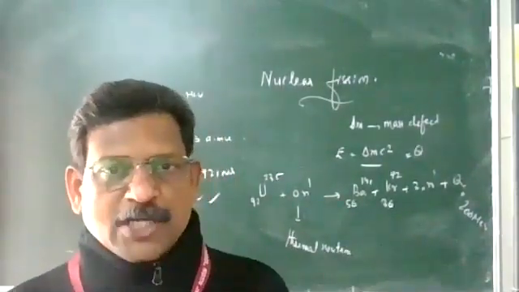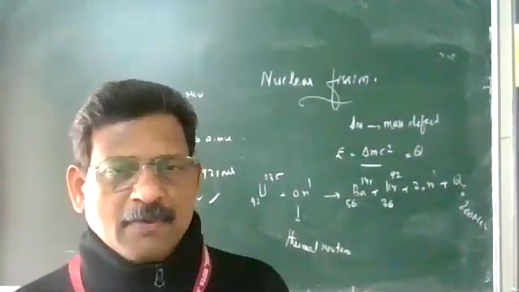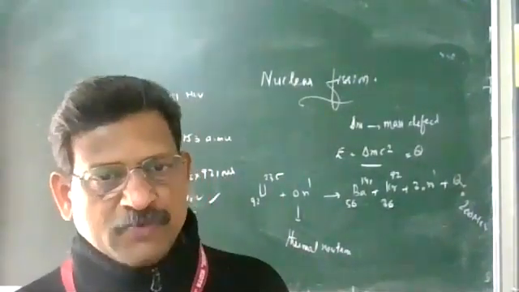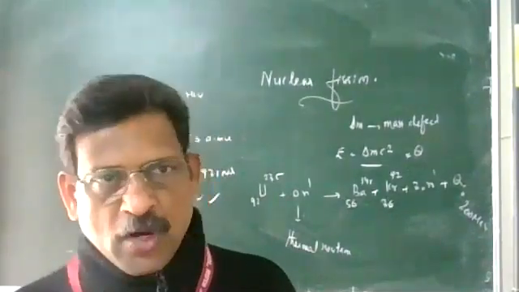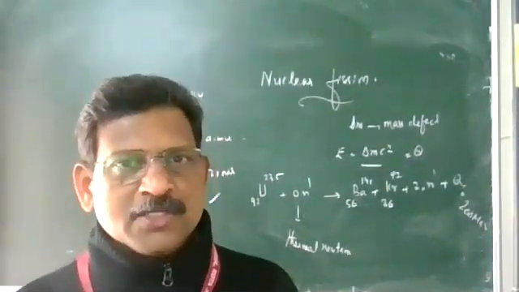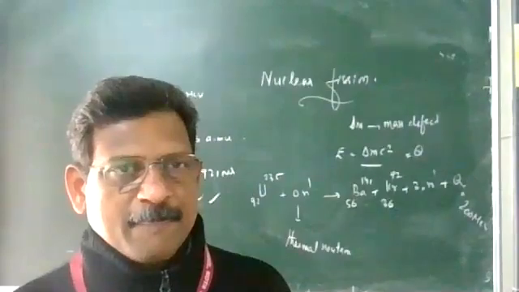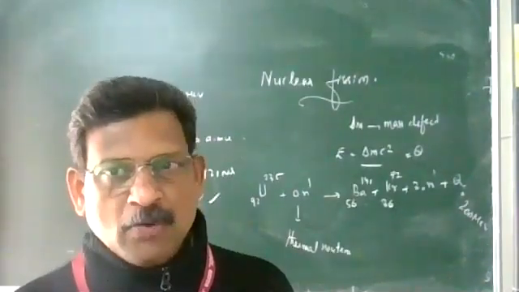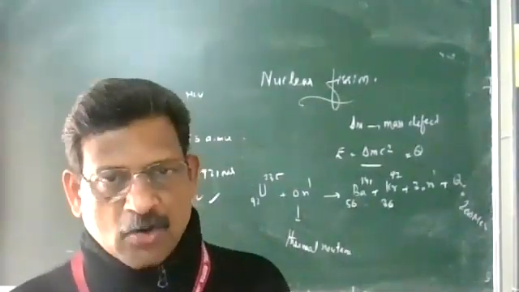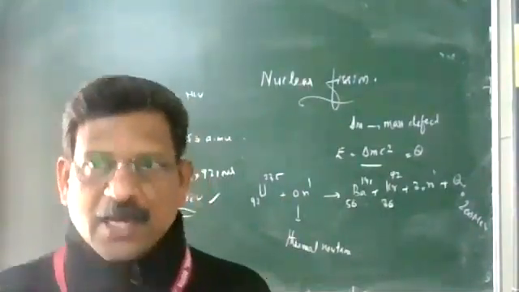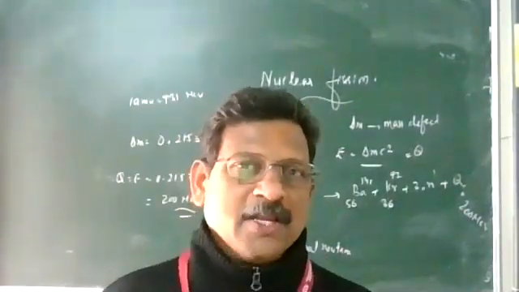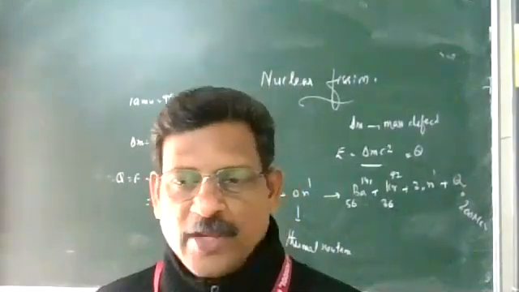If a nuclear fission reaction is taking place continuously, that means you are getting so many neutrons. These neutrons will again go and cause fission with other uranium. And if it is going uncontrolled, a huge amount of energy will be released. It leads to an explosion for destructive purposes, which we see in nuclear bombs, atomic bombs. But if the reactions are controlled, we are getting a controlled amount of energy, and that can be utilized for peaceful purposes, just like in a nuclear reactor, where we produce enough electric energy for various purposes.